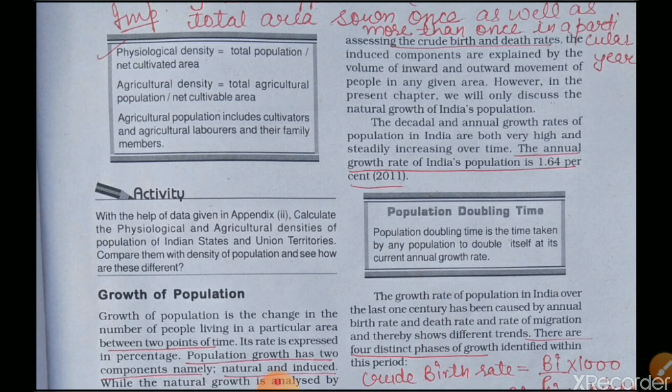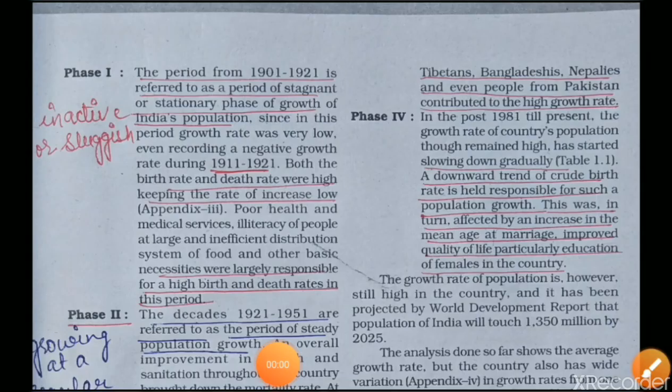There are four phases of population growth in India. Here is phase 1, from 1901 to 1921, which refers to a period of stagnant or stationary phase of growth.